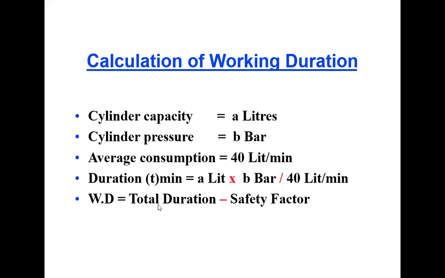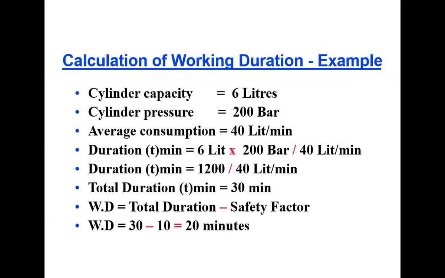Suppose this total duration is 50 minutes and the safety factor is 10 minutes. Then after 40 minutes, this whistle unit is going to activate. Here is a sample example: 6 liter capacity at 200 bar, and average consumption is 40 liters per minute.